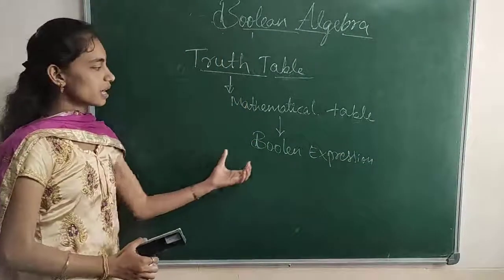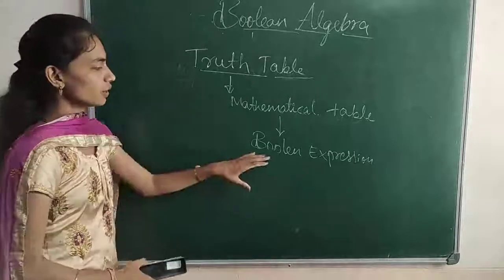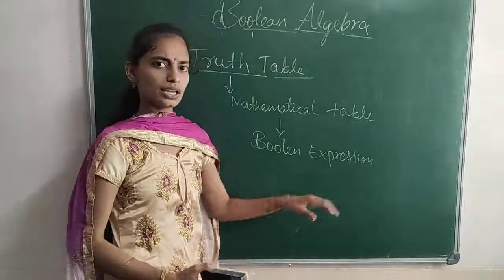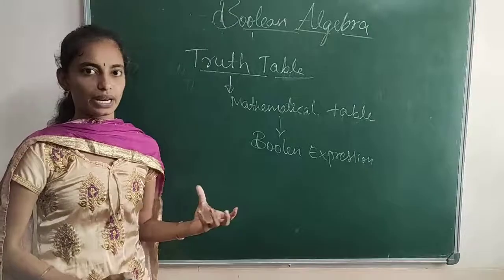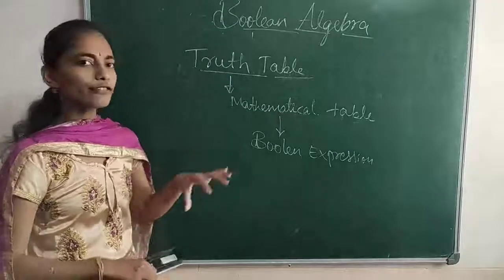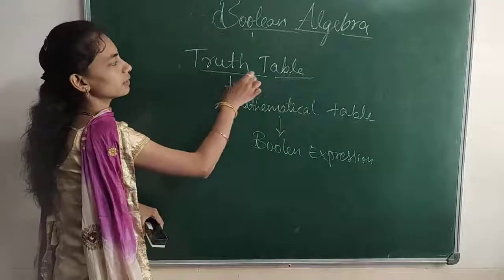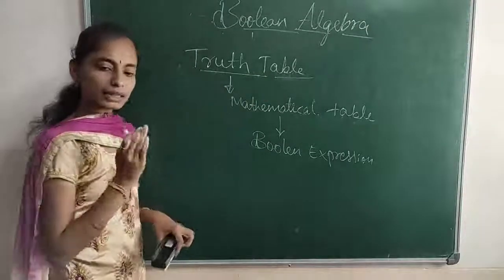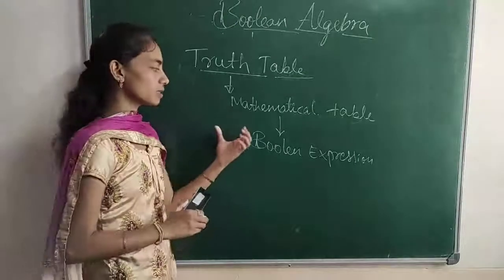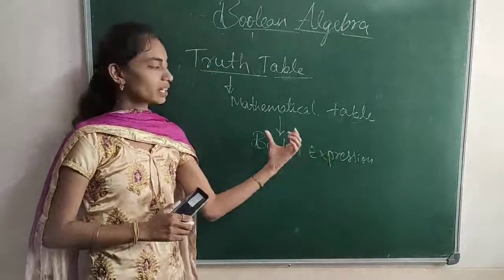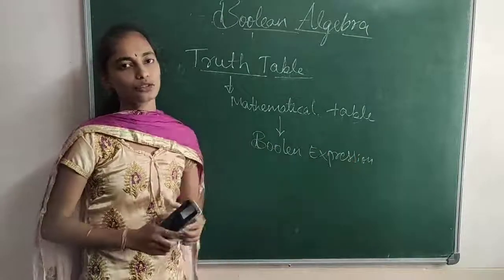We know that a Boolean expression or logical expression has operands and operators, right? So with the help of this, the truth table is a mathematical table that represents all the possible values of the input and the possible values of the output.